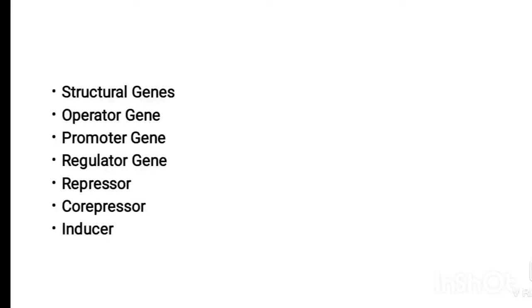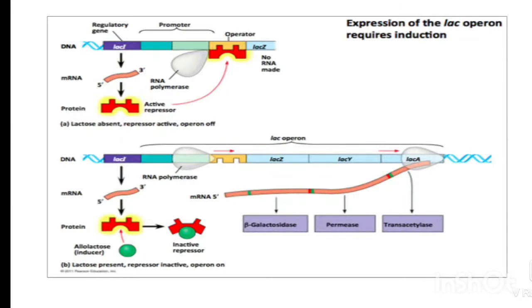So, the discussion of these genes will now be considered. First, the structural genes. The lac operon of E. coli consists of three structural genes, which are Z, Y, A. The Z gene is located near the operator gene, the Y is located between Z and A, and the A is located on the right end of the operon.